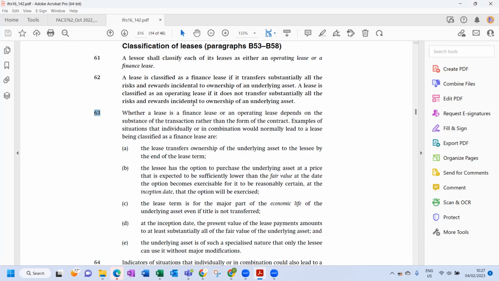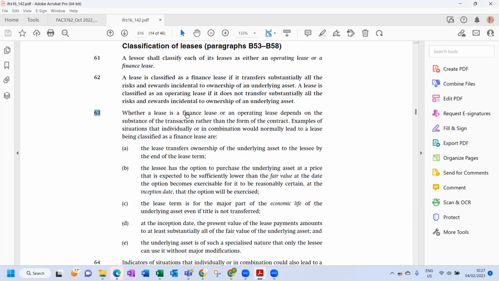So what is it trying to tell you? An operating lease is only an operating lease if it is not a finance lease. Therefore, we first identify whether it is a finance lease or not to establish the classification of a lease. So whenever you have to classify a lease, you must go through the criteria of a finance lease.